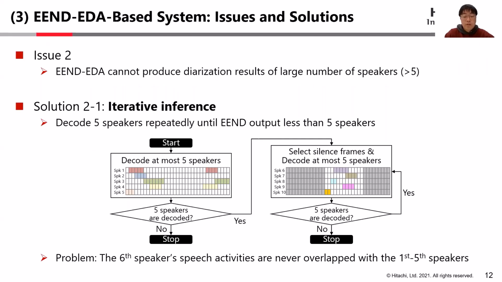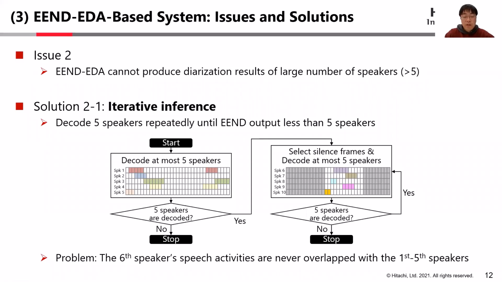The second issue is that the EEND-based model cannot handle the case when the number of speakers is large, especially more than 5 speakers. This is because the model was trained on simulated mixtures that contain at most 5 speakers. To solve this issue, we propose an iterative inference method for transformer-based EEND models. We first decode at most 5 speakers as usual.